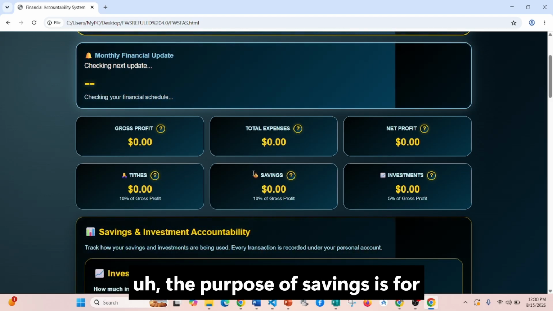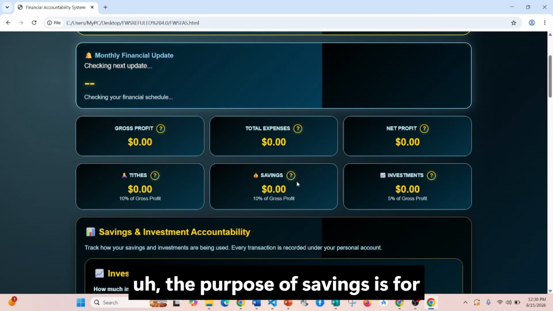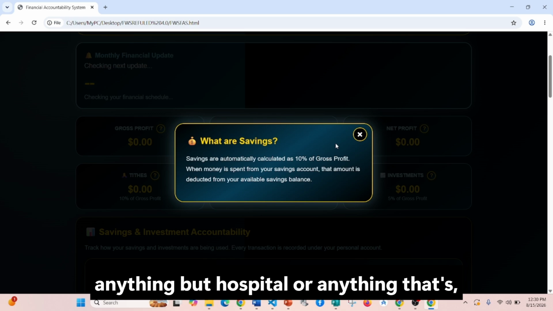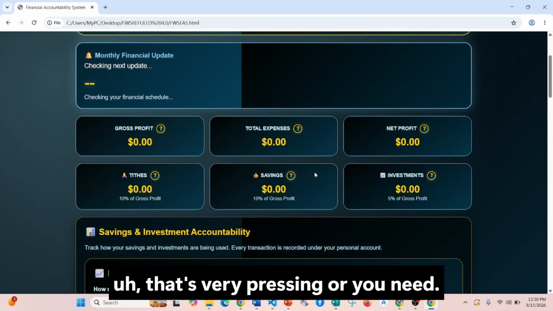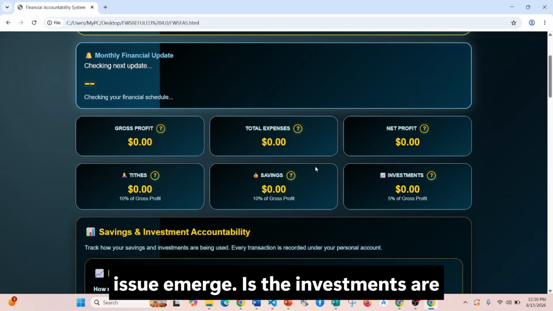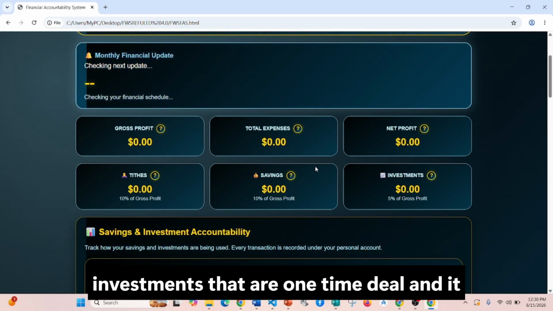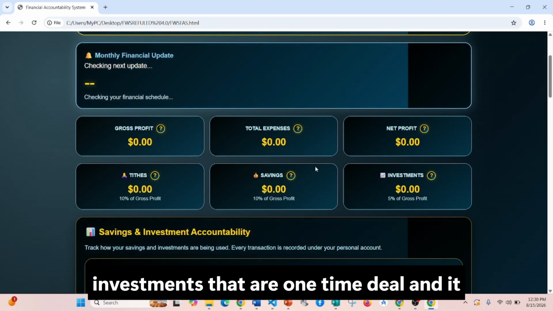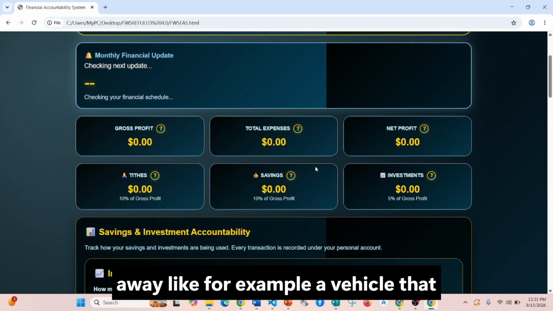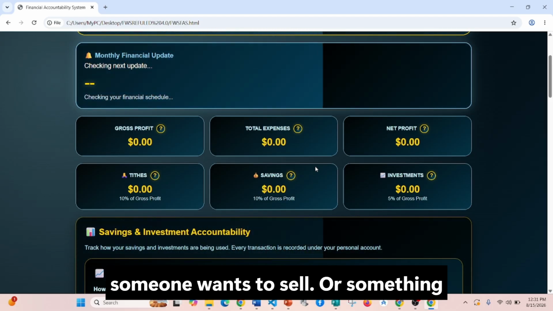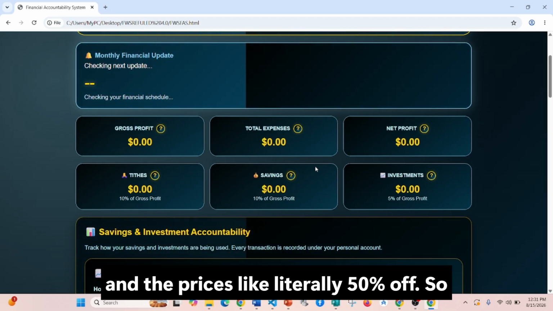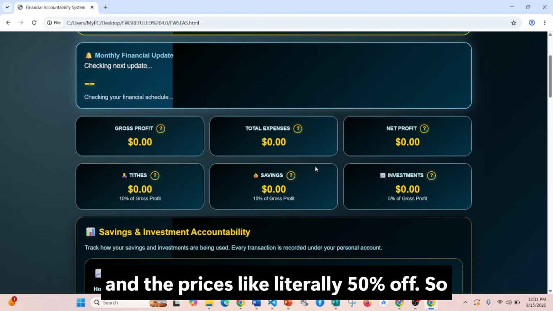The purpose of savings is for emergencies and also emergency investments. Emergencies are anything with a hospital or anything that is very pressing that you need to deal with or else it's going to be a big issue. Emergency investments are investments that are a one-time deal and have a timeline in which they can go away. Like for example, a vehicle that someone wants to sell because they're leaving the island, and the price is literally 50% off. So this is an emergency investment.